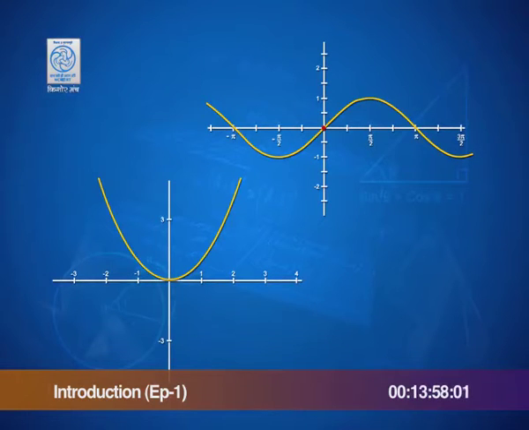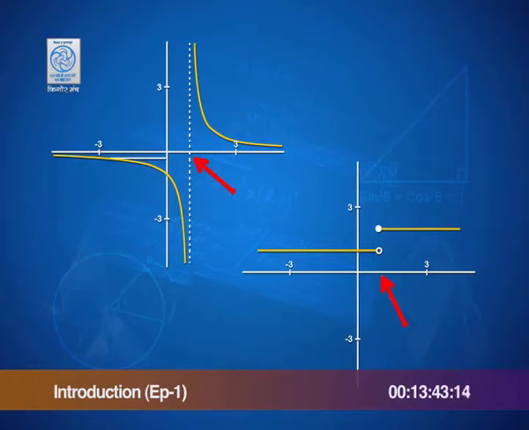Here we have graphs of two functions which seem to be very smooth, running without a break or a gap, and that is exactly what we are looking for as we discuss the concept of continuous functions. What about these two graphs here? If you have to trace them with a pencil or a pen, would you be able to do that without lifting your pencil? Surely not.